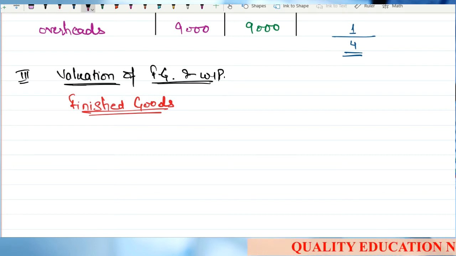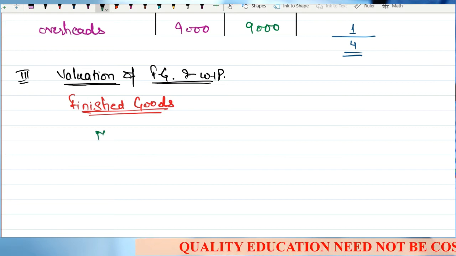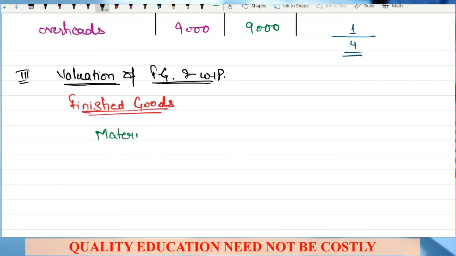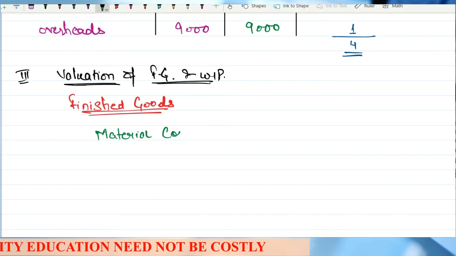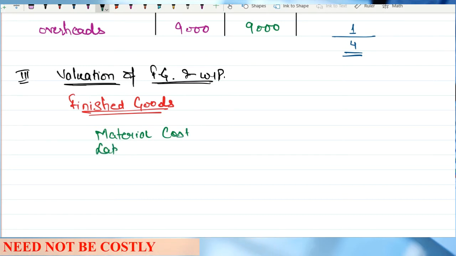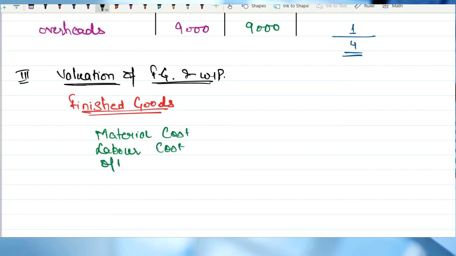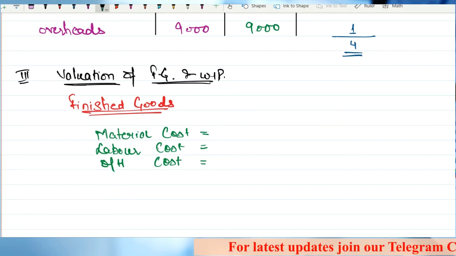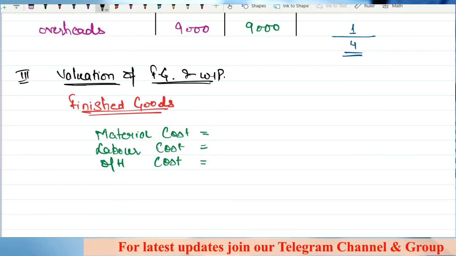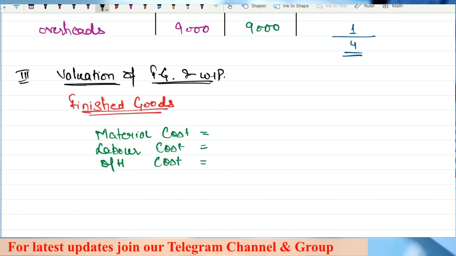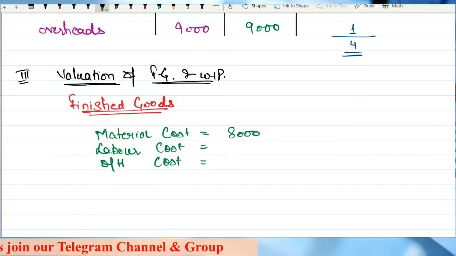Agreeable, sir. Sir, what are those three types of cost? One is material cost. Then we have labor cost, and then we have overhead cost. Can you tell me, sir, on how many units these costs have been incurred? Sir, on 8,000 units. 8,000 units and 8,000 units.